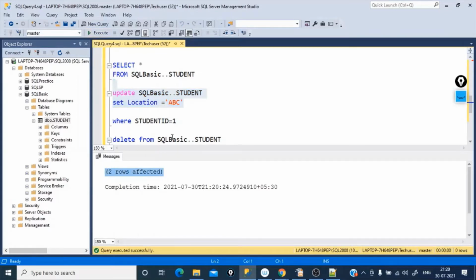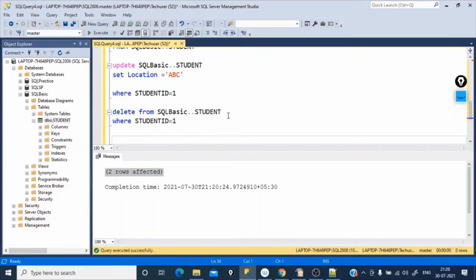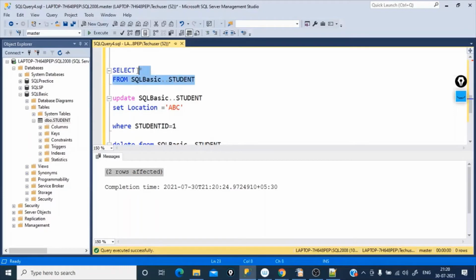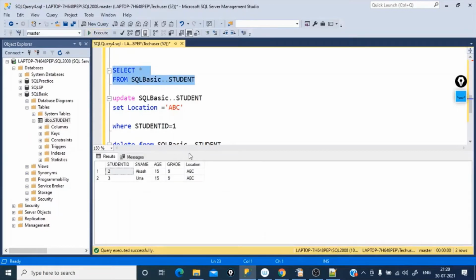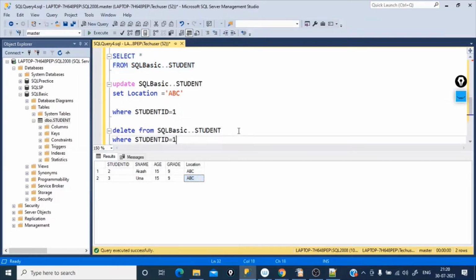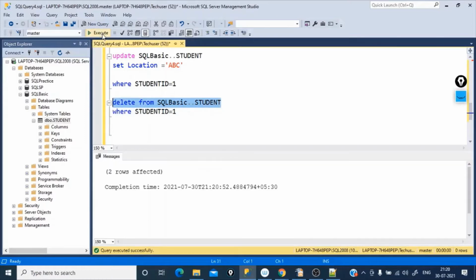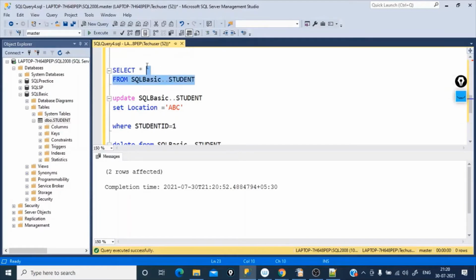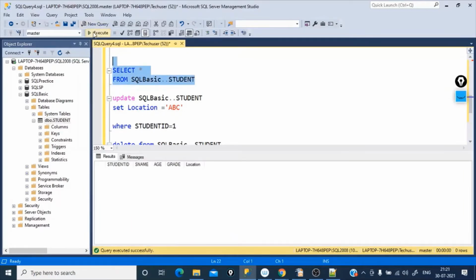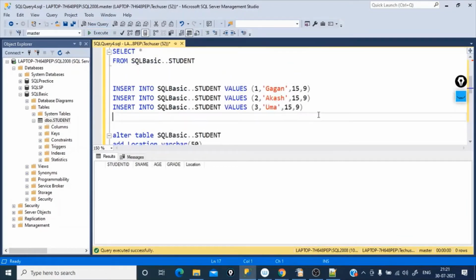Okay, 2 rows affected. Now the same thing with the delete statement. Okay, let's execute select star. Okay, see, both the rows got updated. Now let's run this delete statement without the where condition. 2 rows affected. Let's say select star from. There are no entries. But let me add these entries again.